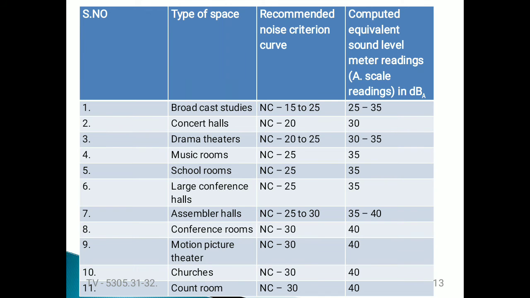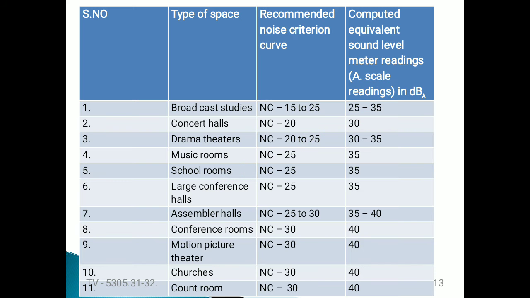Like that we have different spaces with their recommended noise criteria levels, and the actually measured levels are indicated in the fourth column. I think everybody understood this. There is a small difference between the recommended and the actual measured values presented.